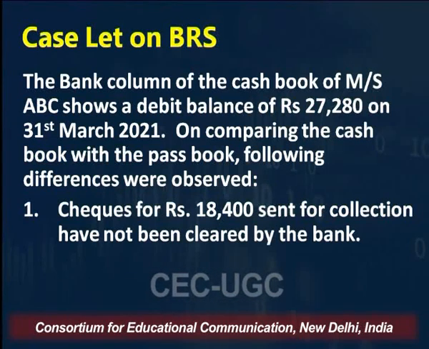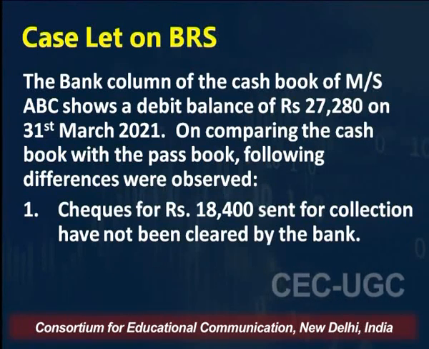So let's understand the case that we have been given: bank column of the cash book, right? And after that you have been given the debit balance. This is the first situation, right? When we are taking debit balance as per cash book. So debit balance of bank column as per cash book, in this case the amount is 27,280.